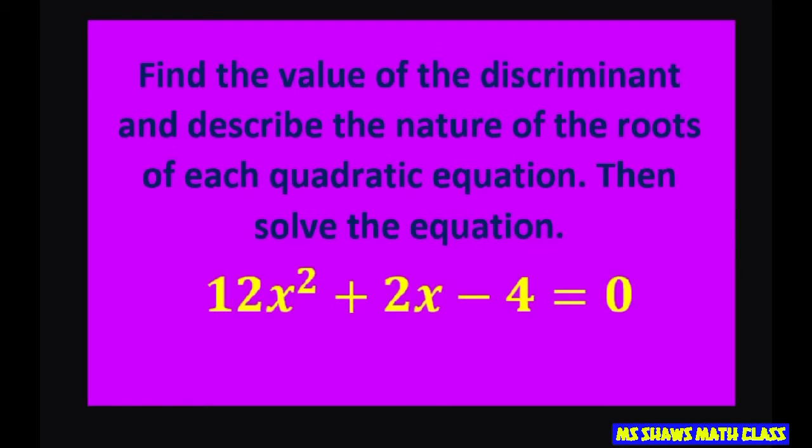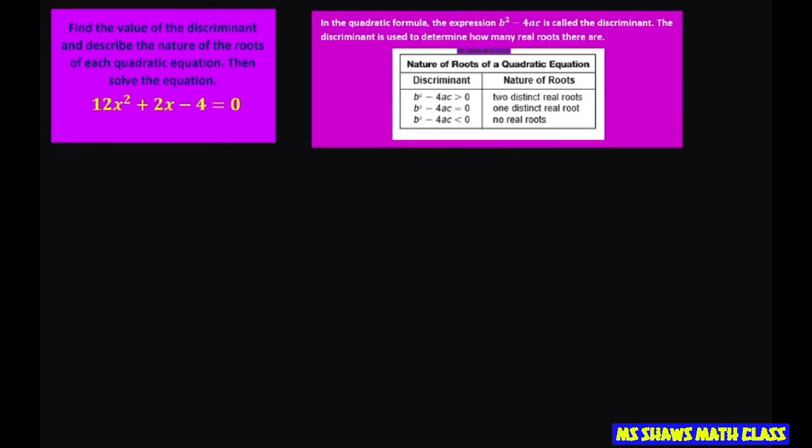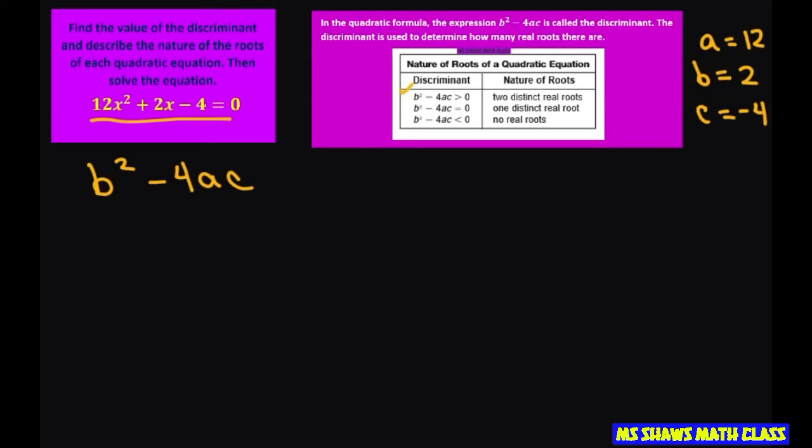Hi everyone, we're going to find the value of the discriminant and describe the nature of the roots for 12x squared plus 2x minus 4 equals 0. So let's go ahead and start on that. My a is 12. My equation's already in standard form, so I'm just writing down my coefficients here. B is 2 and c is negative 4. So we're going to see if our b squared minus 4ac is positive, negative, or does it equal 0?